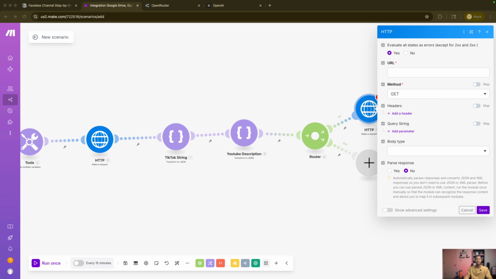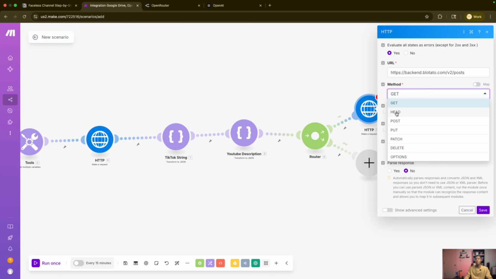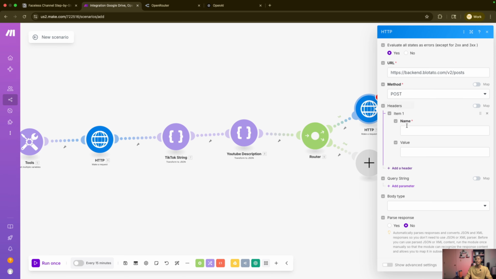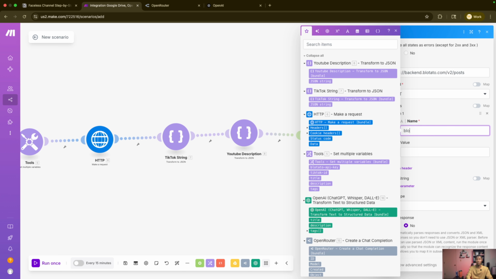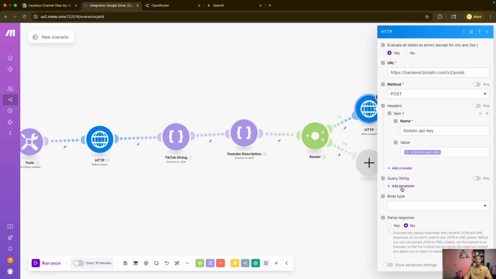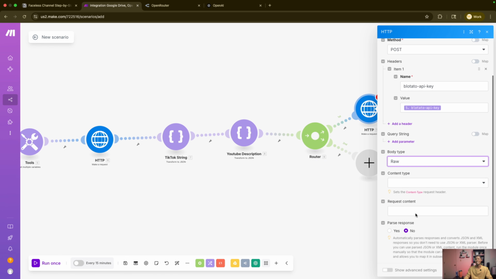And what we're going to do is, once we make that HTTP request, we're telling Blotato, hey Blotato, go ahead and post this video to our account. So post this in the header. We need the Blotato API key, and the value is going to be your Blotato API key. In the header, we don't need anything with the string. The body type is going to be raw, and the content type is going to be JSON application.